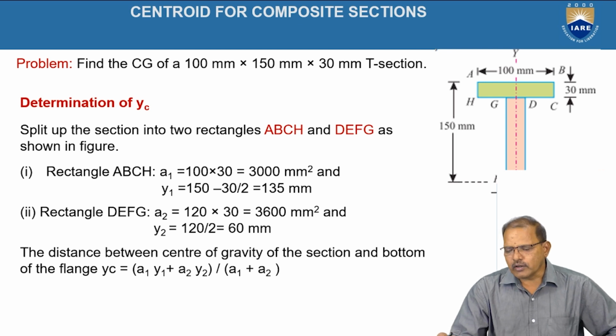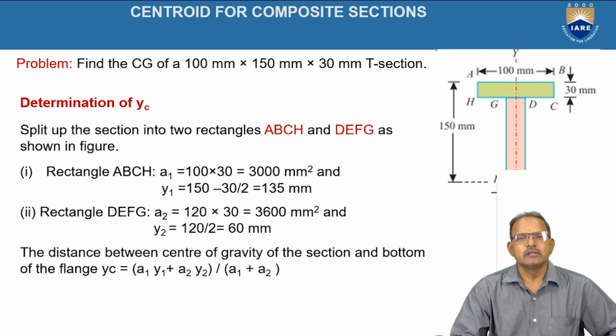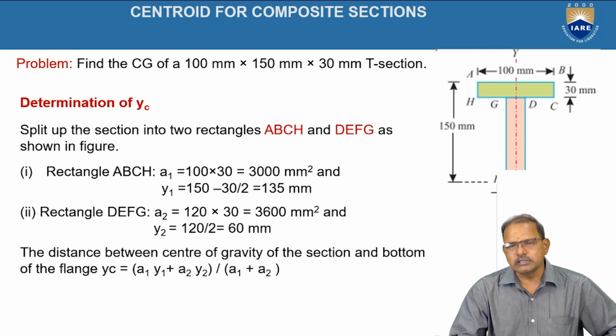Then the y coordinate is obtained after dividing the T section into some regular segments. The regular segments may be in the form of a square, or a rectangle, or a circle, or a triangle, or semicircle, quarter circle, and so on.